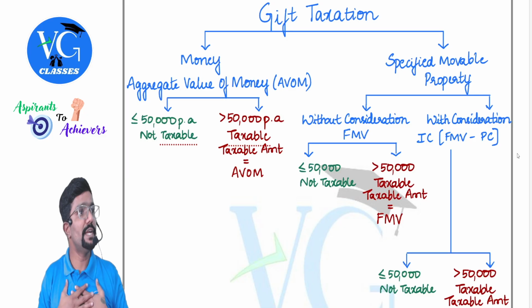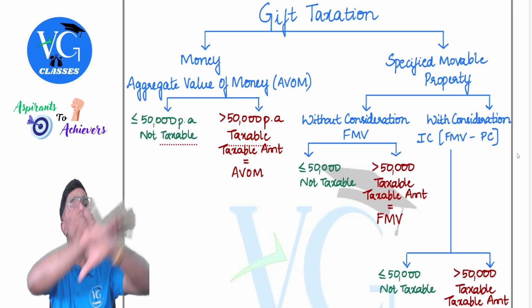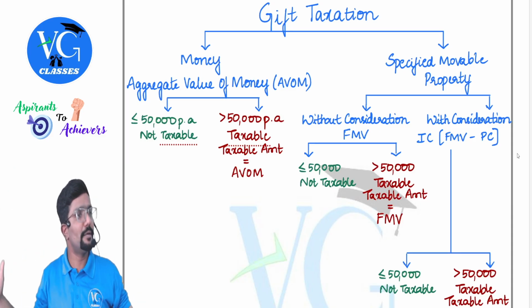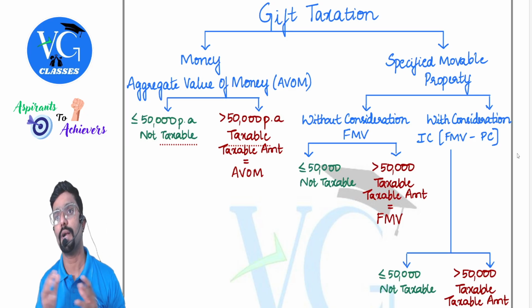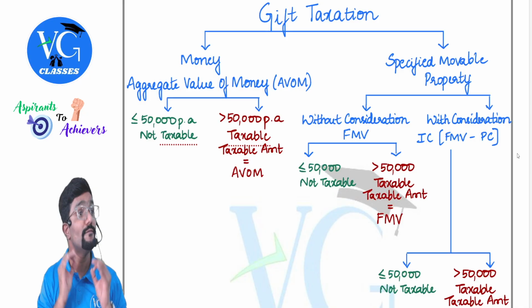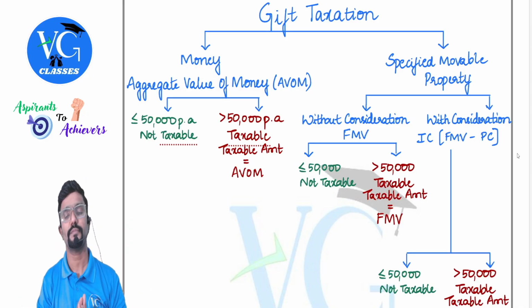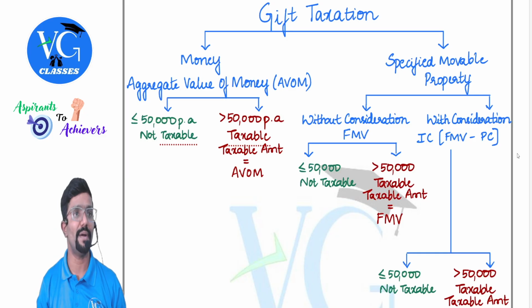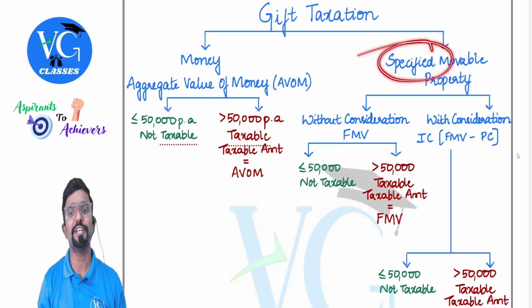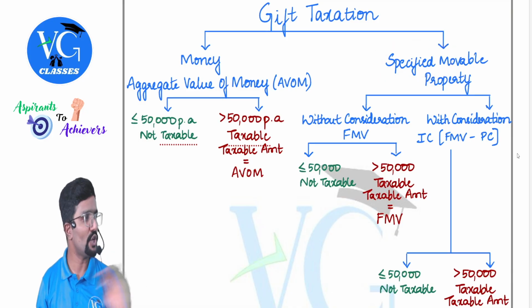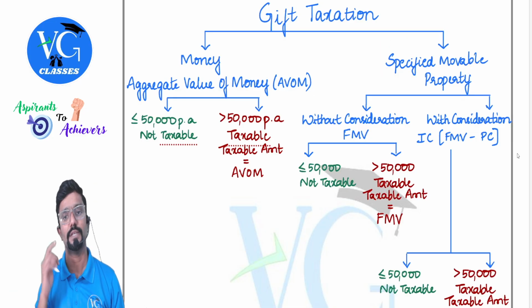So in simple terms, we need to check from the receiver's point of view. If I have received gifts in the form of money from a number of people, all aggregated together, if it is less than or equal to 50,000, not taxable. More than 50,000, fully taxable. Then coming to movable property. Only specified movable property is covered here, guys, because not all movable property is covered. What is specified movable property? We will see it later. First, let us finish this.